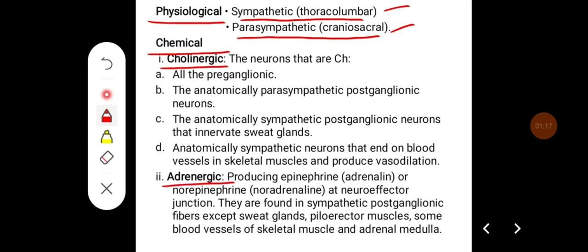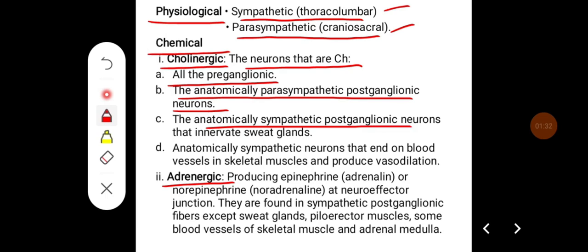The cholinergic neurons, the neurons that produce acetylcholine, are all the preganglionic fibers, the anatomically parasympathetic postganglionic neurons, the anatomically sympathetic ganglion and sympathetic postganglionic neurons that innervate sweat glands, and anatomically sympathetic neurons that end on blood vessels in skeletal muscles and produce vasodilatation.